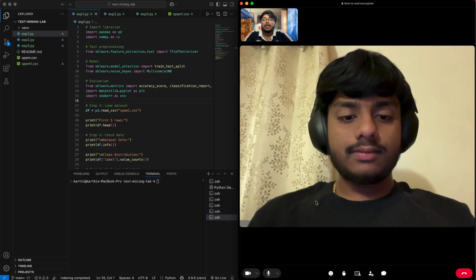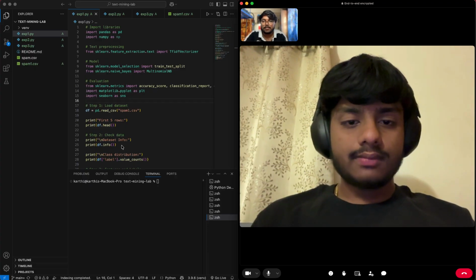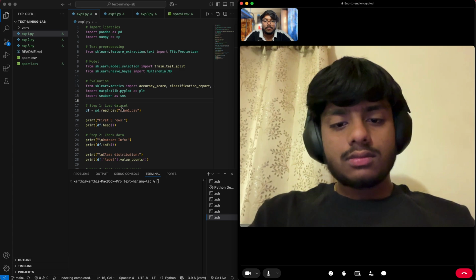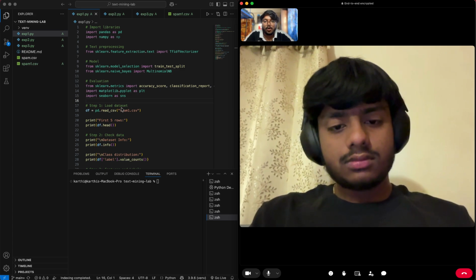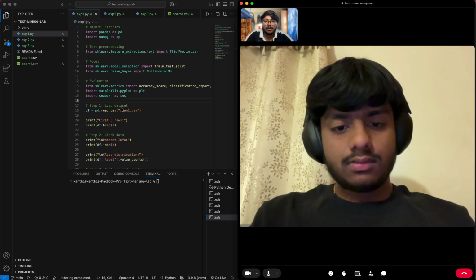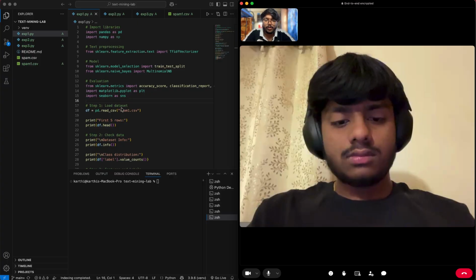Coming to the first experiment, it is sentiment analysis. The first mini project is sentiment analysis. In this project, we classify text into positive, negative, or neutral. This is useful in analyzing customer reviews and feedback. For example, companies can understand whether customers are satisfied or not based on their reviews. Our model successfully predicts the sentiment of input text with good accuracy.